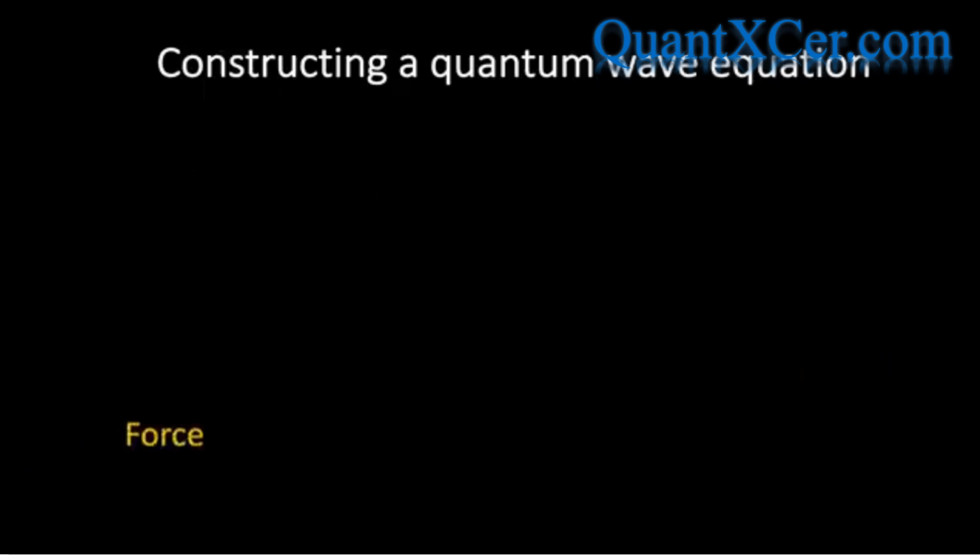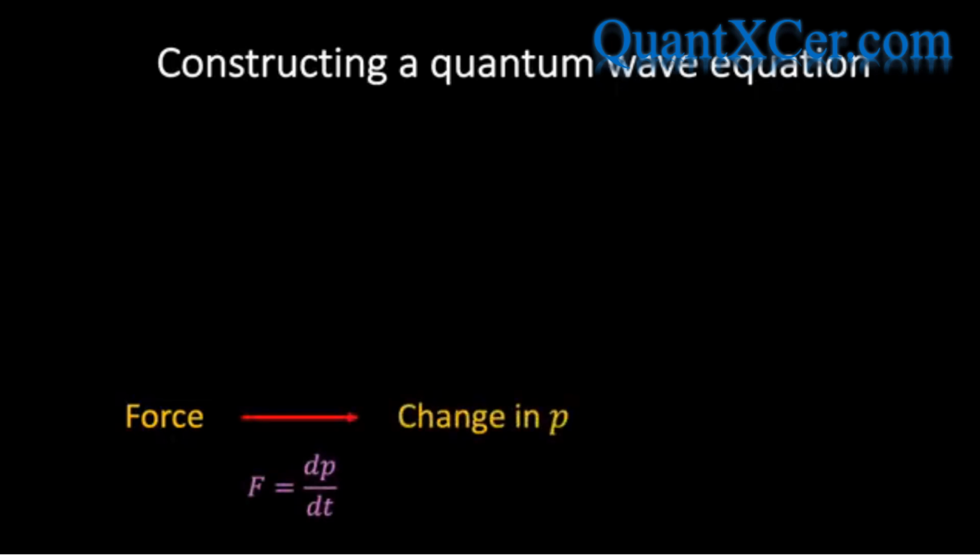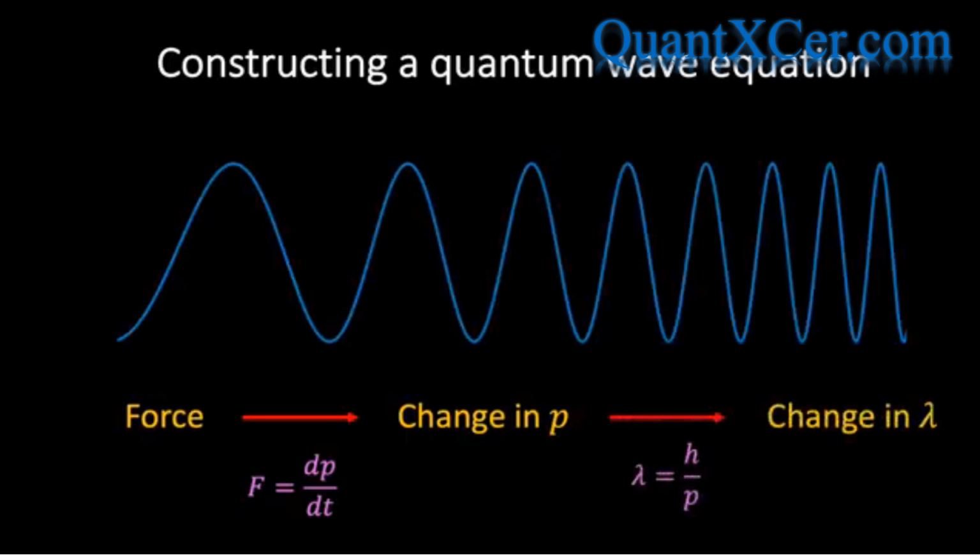However, if a force were to act upon the particle, then according to Newton's second law, the particle's momentum would change, and therefore according to the de Broglie postulate λ equals h over p, the wavelength associated with the particle will also change.